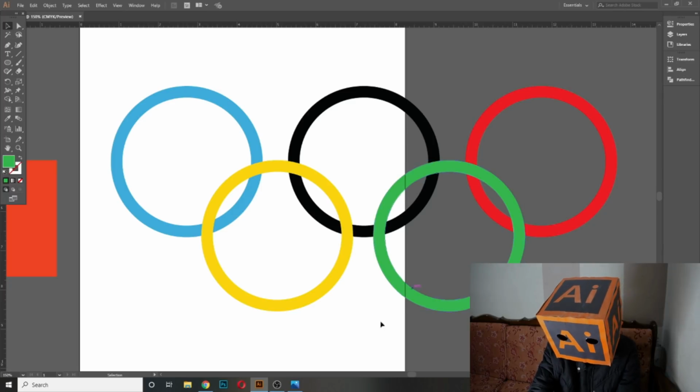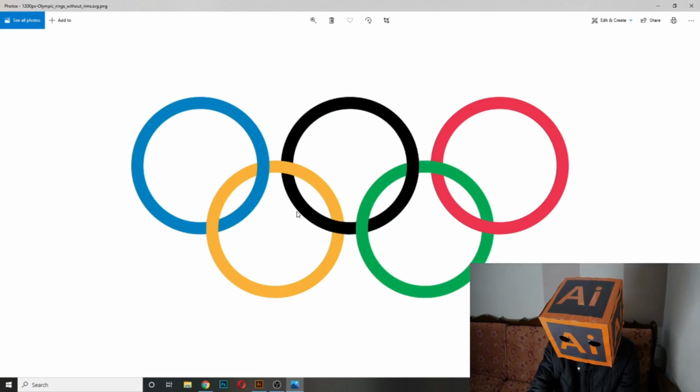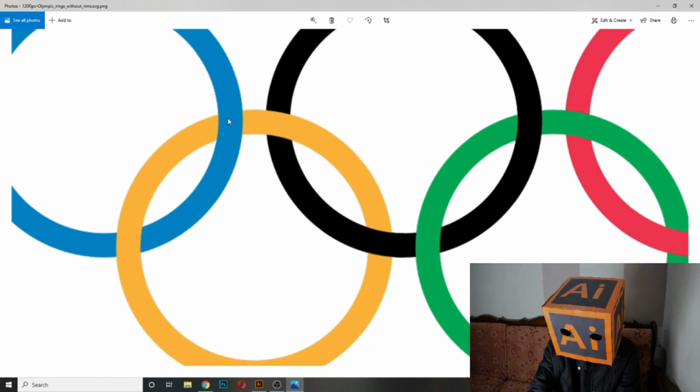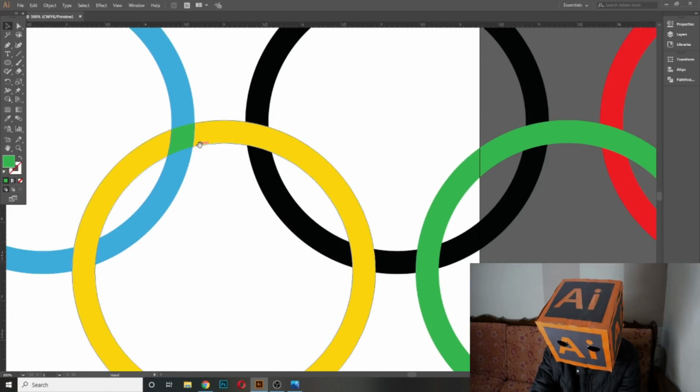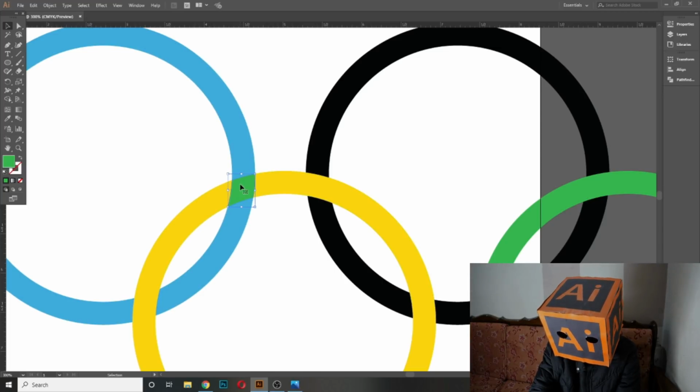So yes, now as you can see, the blue one is on top of the yellow one. Select these two shapes, select the shape builder tool, then simply click here, and now it has been separated from these two shapes, and you can change its color to this.